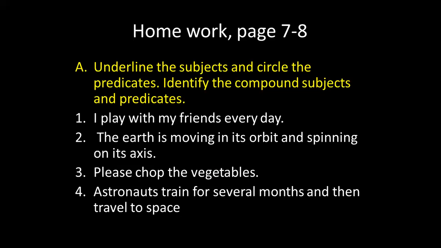The earth is moving in its orbit and spinning on its axis. In this sentence, the earth is the subject, and is moving in its orbit and spinning on its axis is the compound predicate. Is moving in its orbit is one predicate, and another predicate is spinning on its axis. So this is the compound predicate.